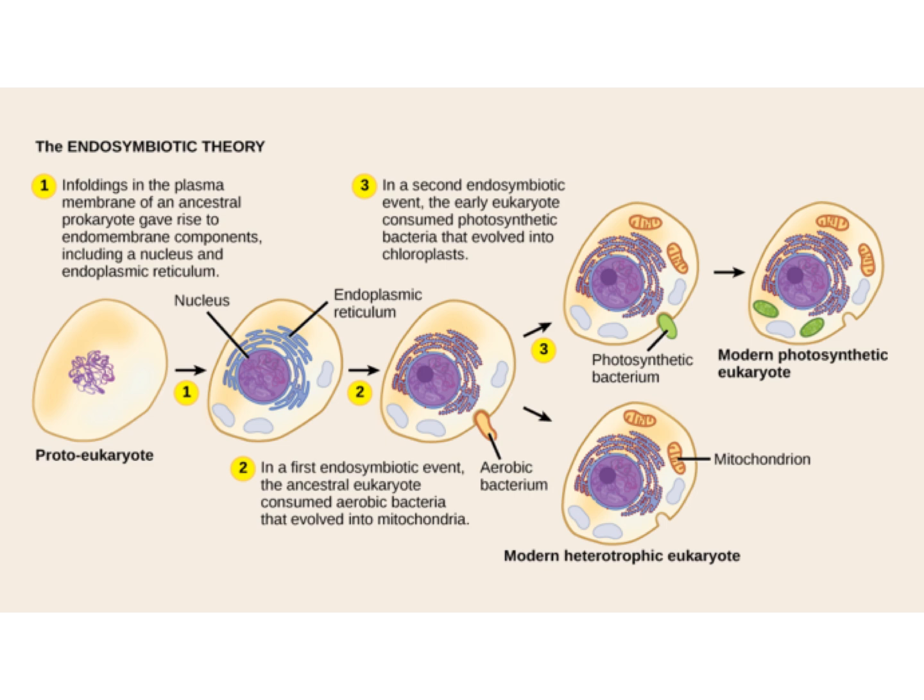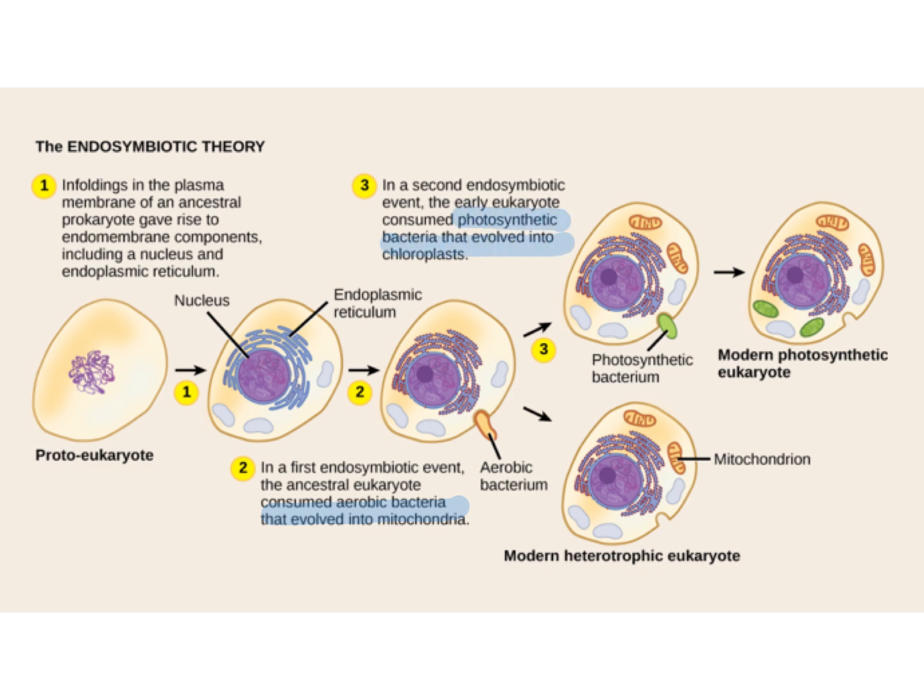This diagram may make that make a little bit more sense to you. According to this theory, the cell in the beginning consumed an aerobic bacterium that evolved into mitochondria, and then it consumed a photosynthetic bacterium that evolved into the chloroplast.